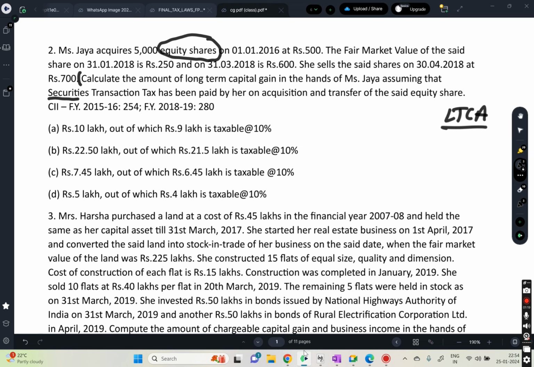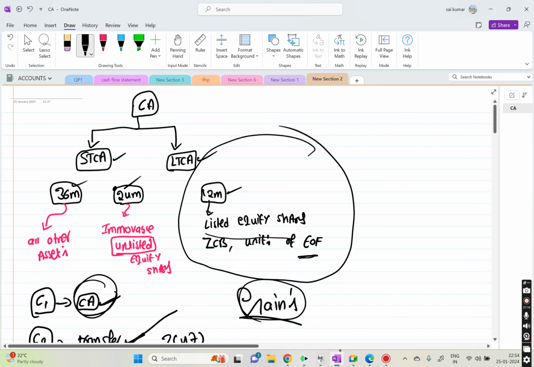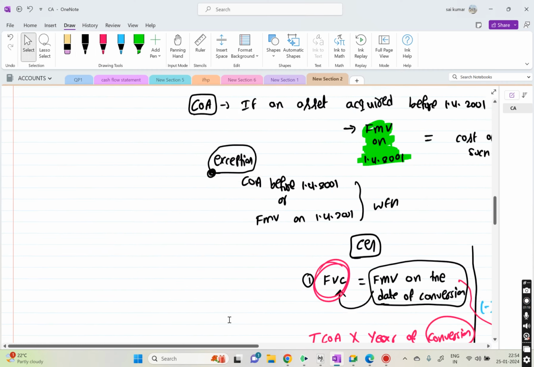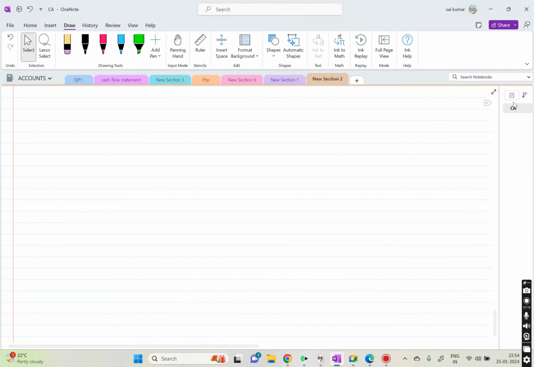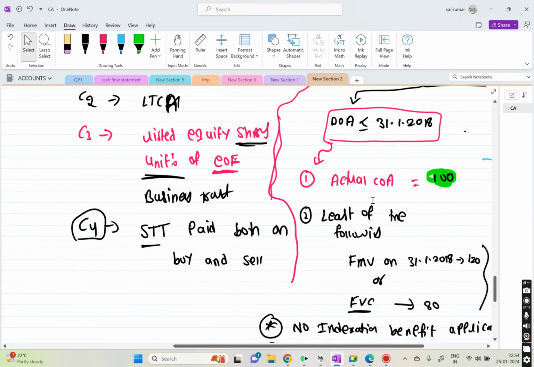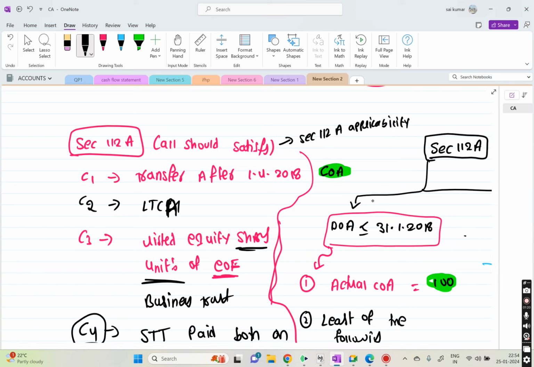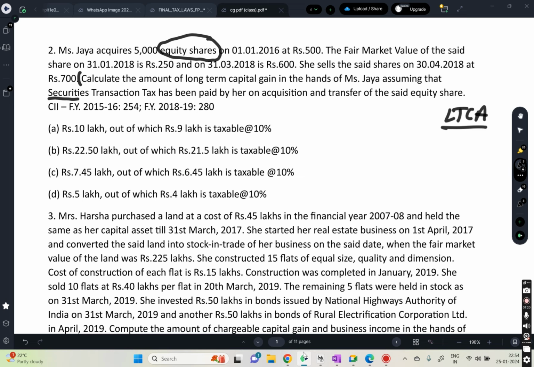Then afterwards we need to check whether section 112A is applicable or not. What are the 112A conditions? Condition 1: the transfer should have happened on or after 1/4/2018. When did the transfer happen? On 30/4/2018.